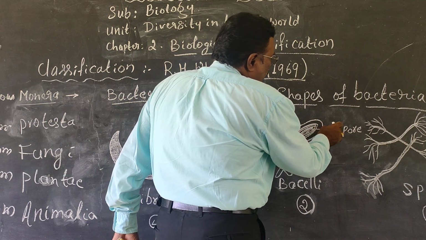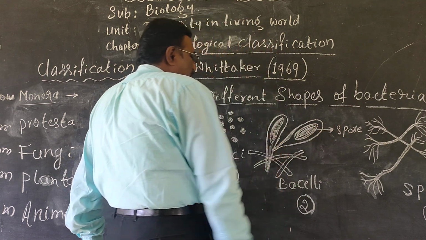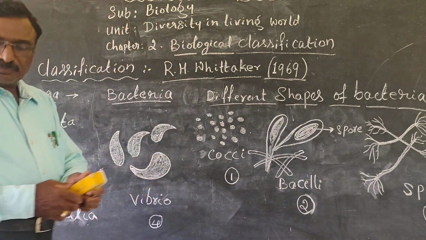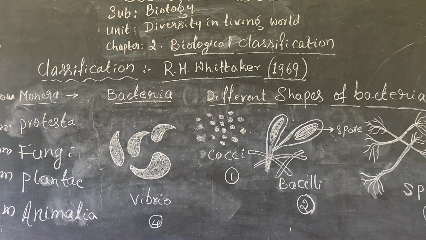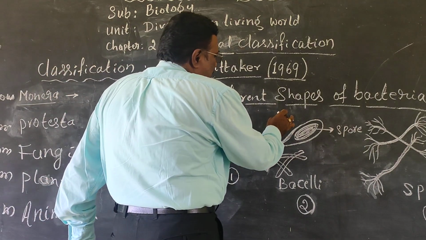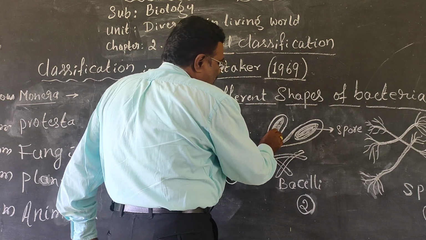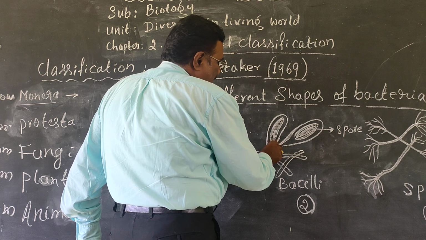A spore will be situated in one part of the bacilli bacteria. So here the spore will be present. That spore will be aquatic, like an animal. It is also compared to the cocci. It will have an elongated body structure. The body structure will be elongated.